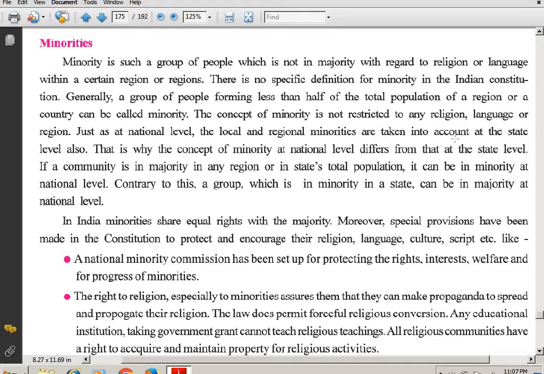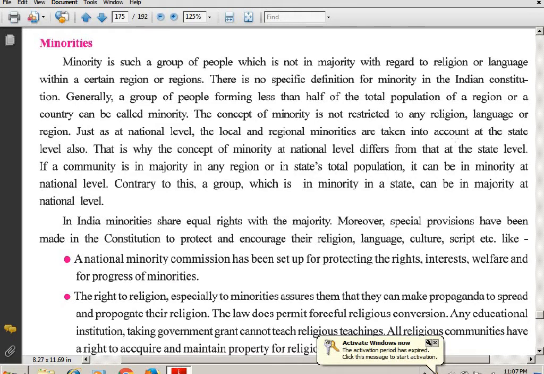For example, students, just an example, people living in Tamil Nadu, in the South, very few people speak Hindi over there. So in that state, linguistic wise, Hindi speaking people are very few.